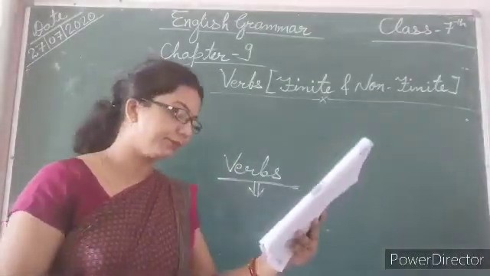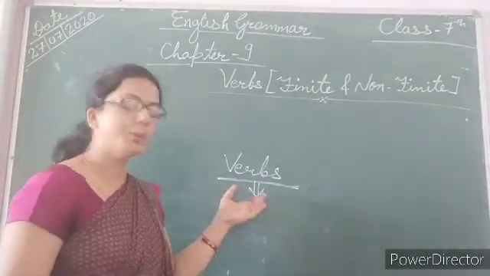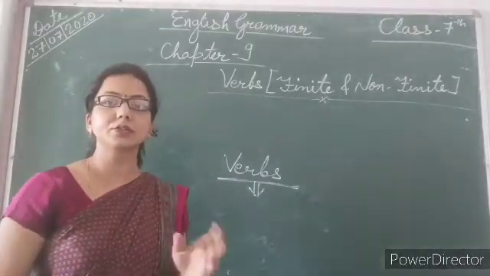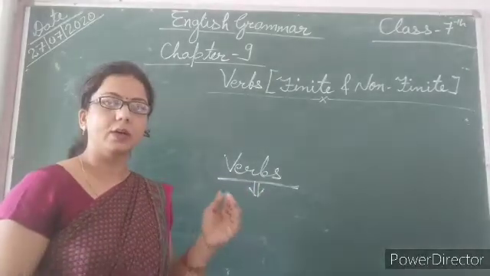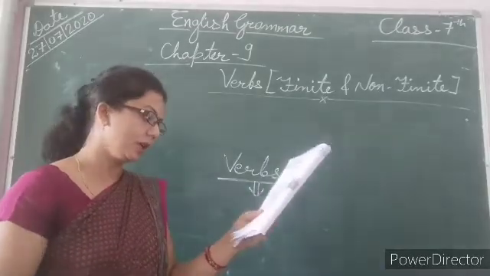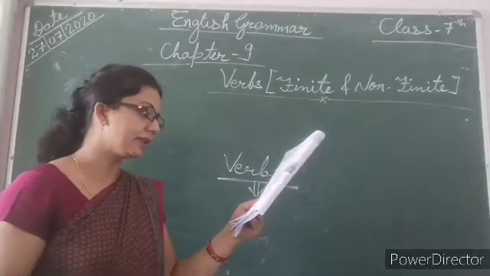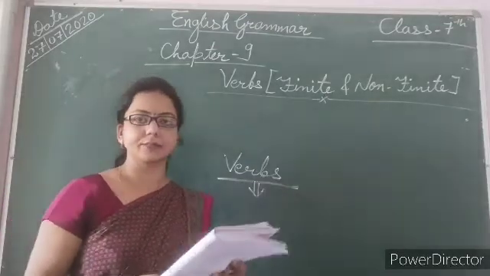Verbs are words that show some action, or according to the definition on page number 50, a verb is a word that indicates an action, event or state in a sentence.